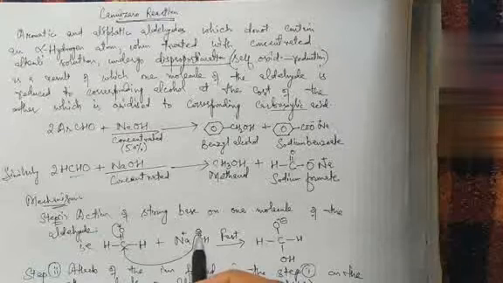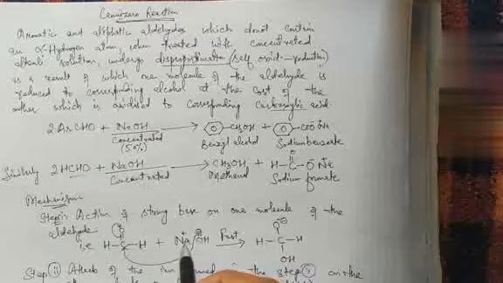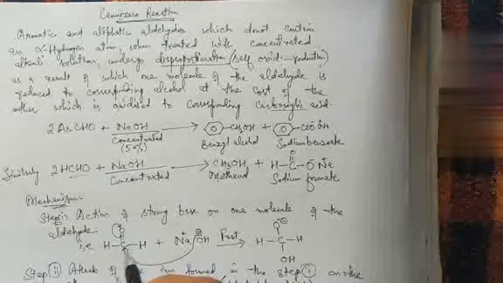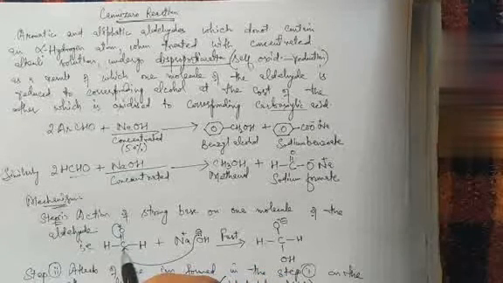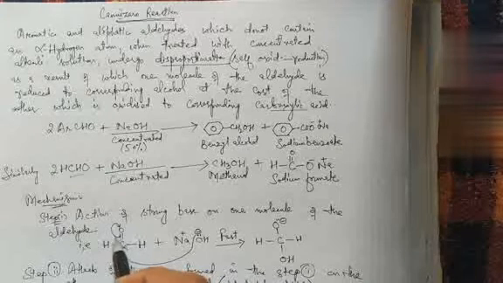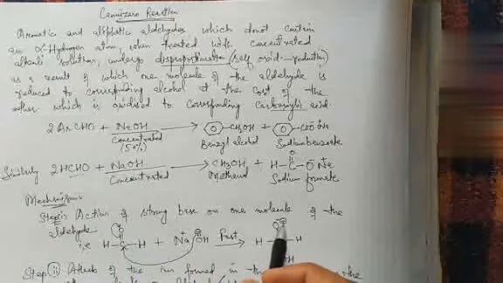Here the negative part of the concentrated base, that is the hydroxide ion of this NaOH strong base, attacks this electrophilic carbon, which is electrophilic in nature because of having partial positive charge due to the electronegativity difference with oxygen. Oxygen, being more electronegative, tends to pull this electron pair towards itself, and oxygen becomes negatively charged as shown here.